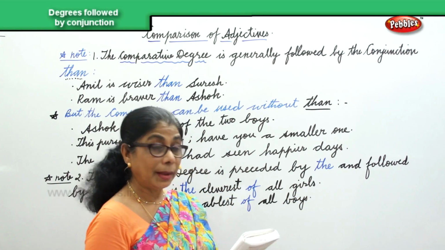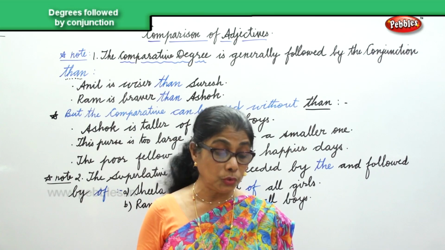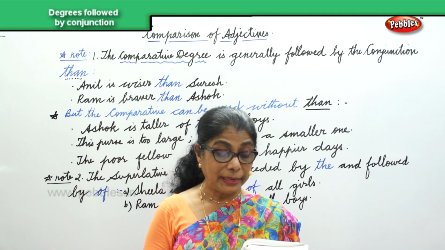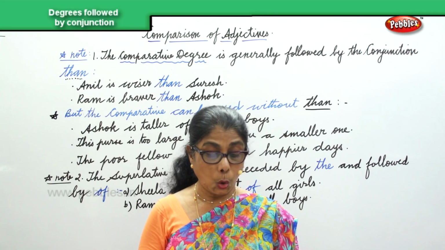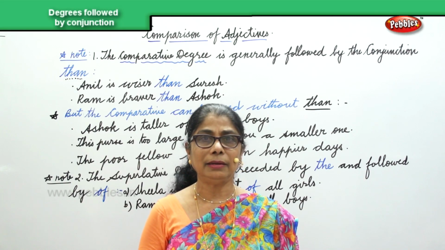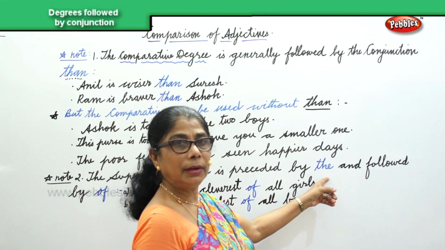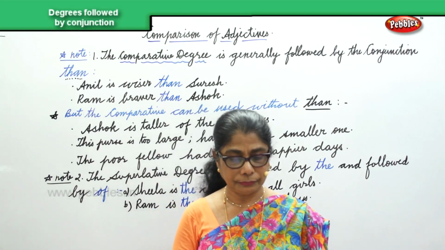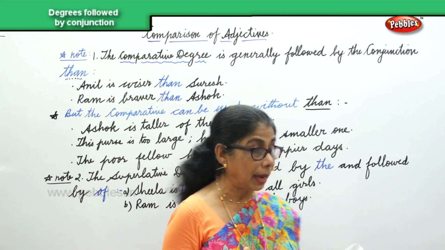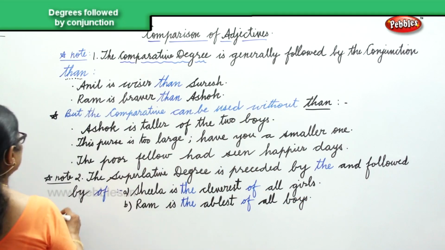Okay. But we can also say Ram is the best boy in the class or he is the fastest runner without using the and of. So there is an exception here.